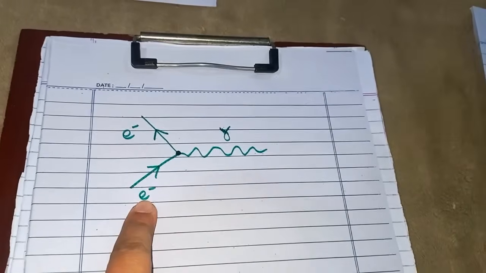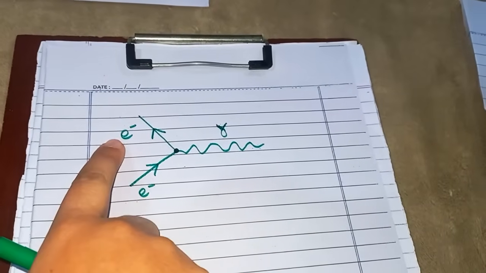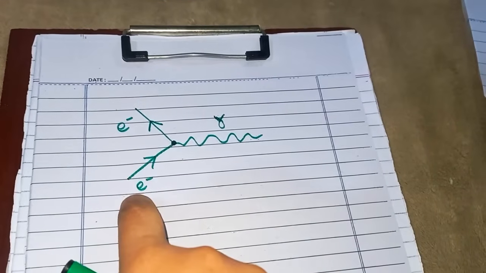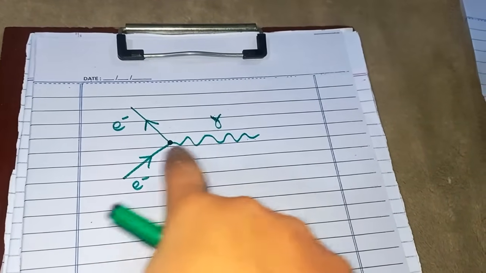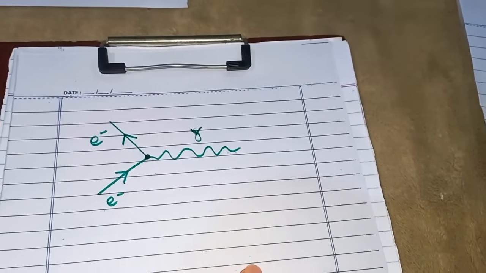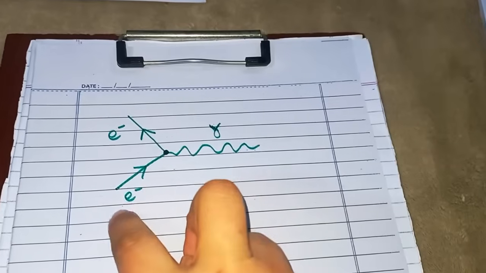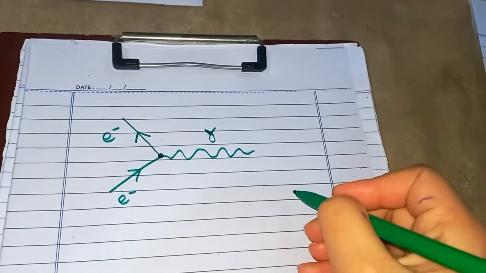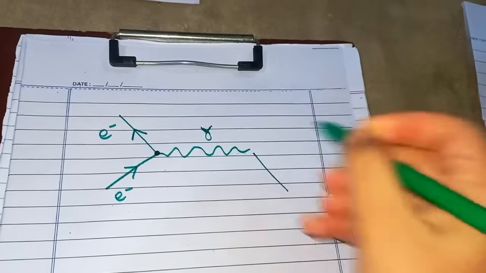This incoming electron has a different momentum. This outgoing electron has a different momentum. Because the electron emitted a virtual photon which changed its momentum, the electron moved away with a different momentum now. So this is the half vertex process.